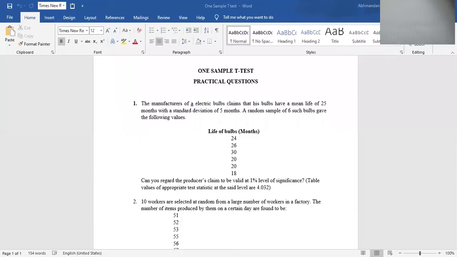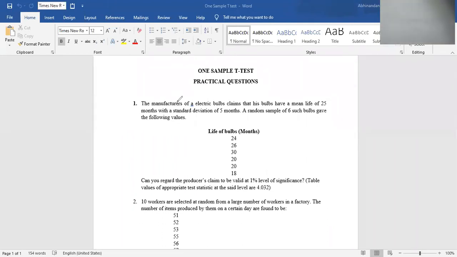Today we will discuss some more practical questions related to the one sample t-test. I hope you have these practical questions in Word form or in soft copy. If you have a soft copy or hard copy, please take it and see that question on the one sample t-test.